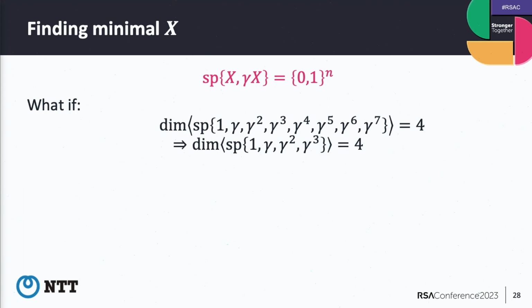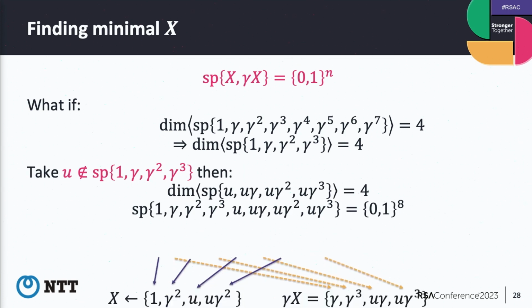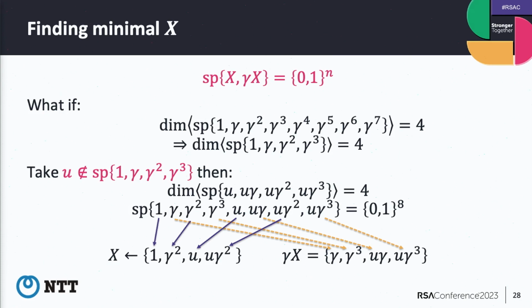Actually, we have several cases. For example, we choose gamma, gamma 2, gamma 3, gamma 4, but the dimension is not 8; the dimension becomes 4. Then we just choose an additional u, like 1, gamma 2, gamma 3, so that we can have this relationship again.